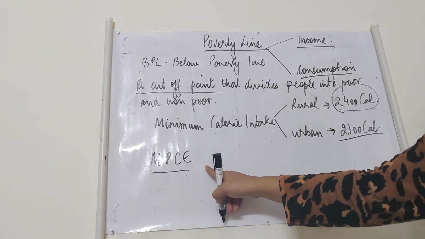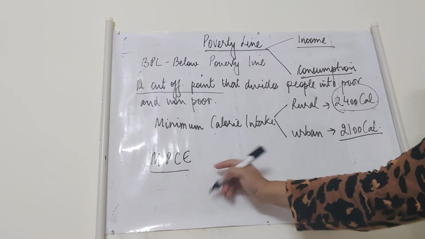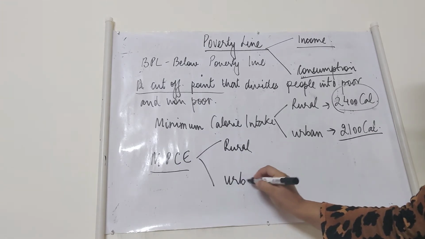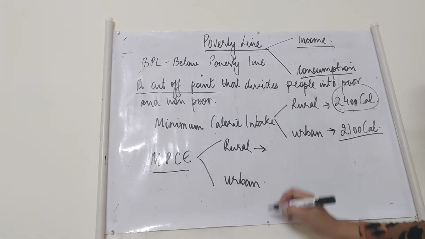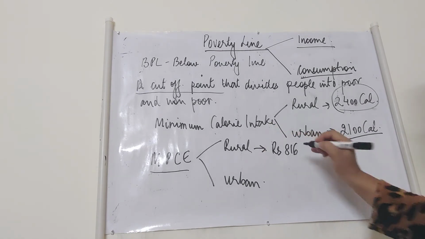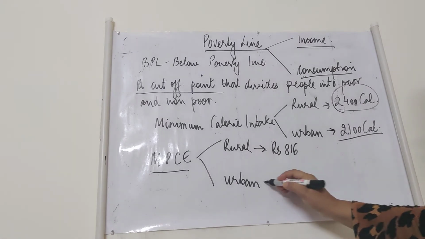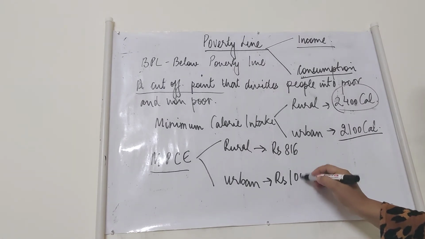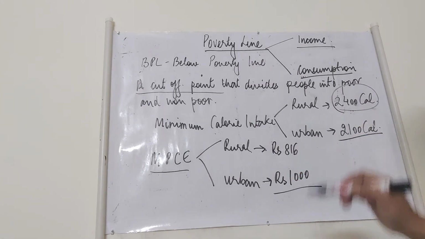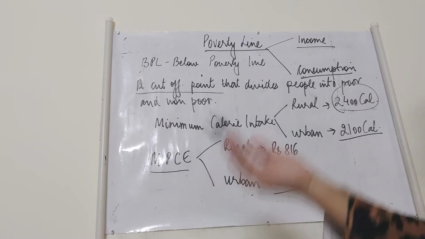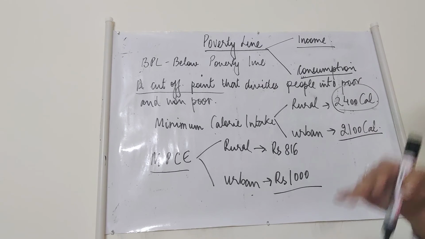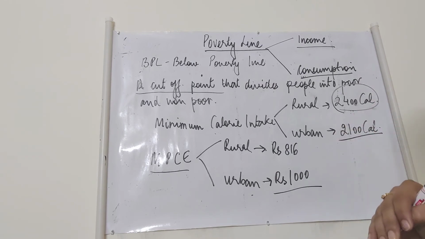Now, it is defined differently for rural areas and for urban areas. For the rural areas, it is defined as rupees 816 per month. And for the urban areas, it is defined as rupees 1000 per month. So if a person is earning less than 1000 rupees and is living in an urban area, he will be termed as poor, as lying below the poverty line.